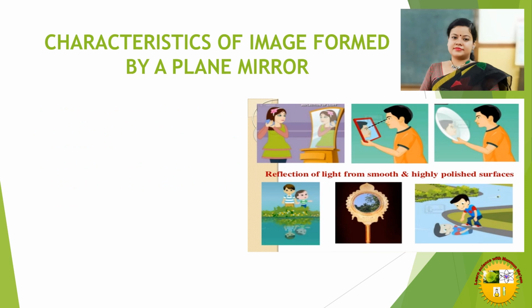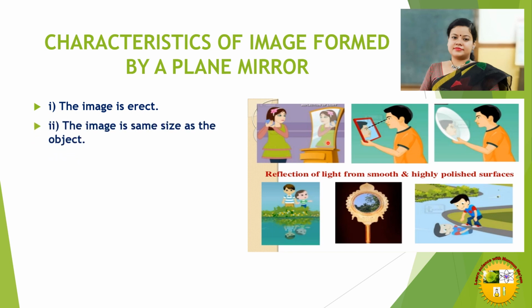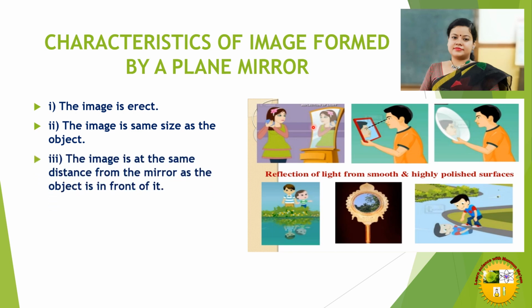Characteristics of image formed by a plane mirror. The image is erect, not upside down. You can see erect image. The image is the same size as the object. The image is at the same distance from the mirror as the object is in front of it.